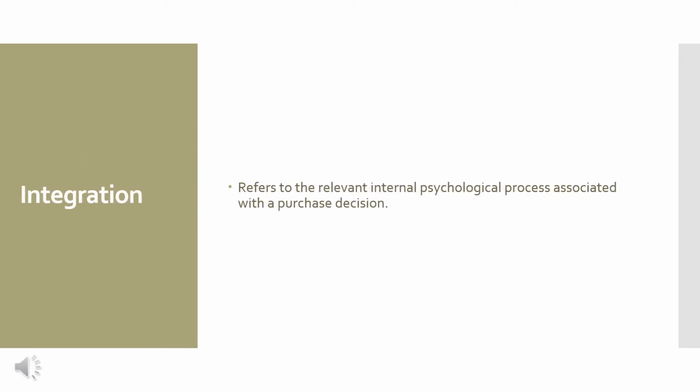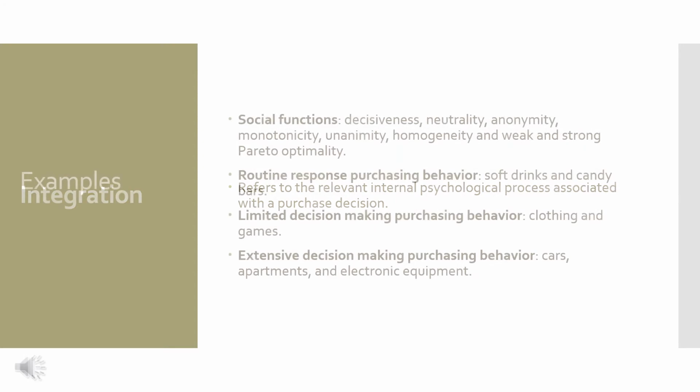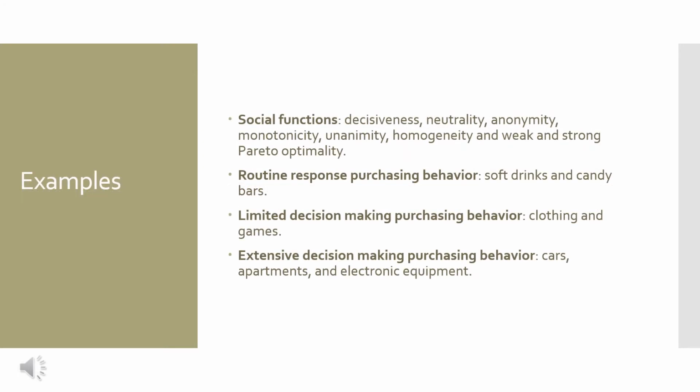Integration refers to the relevant internal psychological process associated with the purchase decision. Examples: social functions, decisiveness, neutrality, anonymity, monotonicity, unanimity, homogeneity and weak and strong Pareto optimality.